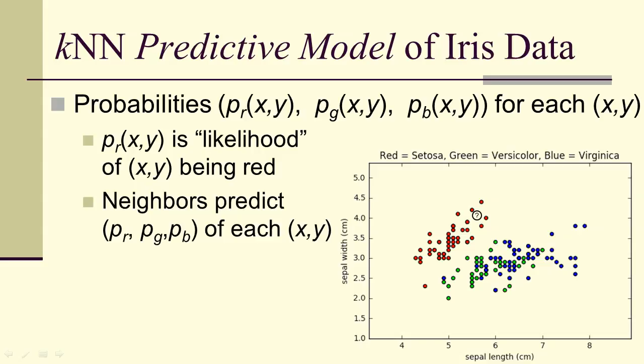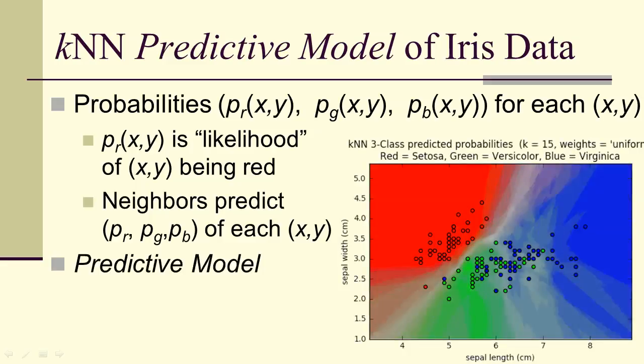Neighbors can predict these probabilities for each point. So for instance, if I have this original point surrounded by red, no surprise that we might predict that it has 1 for red and 0 for blue and green, and we'd color it red. In the same way, we've got red, green, blue. Blue is last, so that's 0, 0, 1 for this point surrounded by blue. No surprise, we predicted it's blue. And this gives us what's called a predictive model.